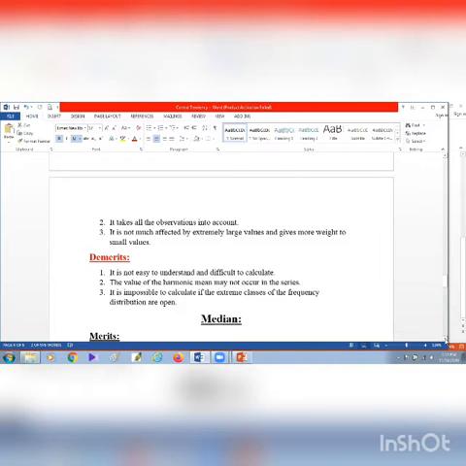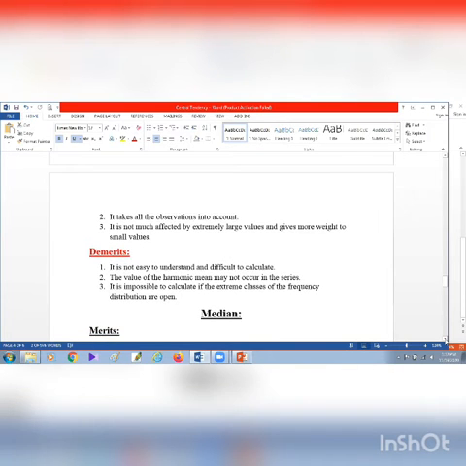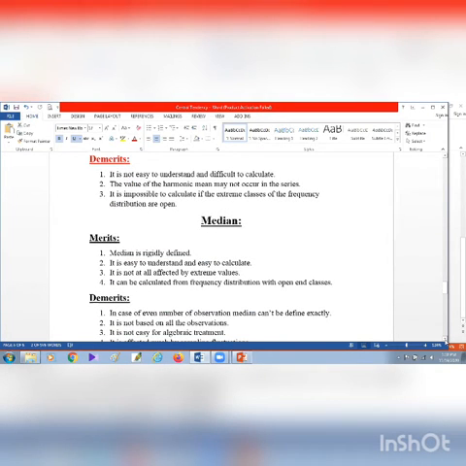So there are three types of mean: arithmetic mean, geometric mean, and harmonic mean. We have discussed their merits and demerits. There are two other measures of central tendency, which are median and mode. Now let's see the merits of median. Median is rigidly defined. It is easy to understand and easy to calculate. It is not at all affected by extreme values. It can be calculated from frequency distribution with open-end classes.